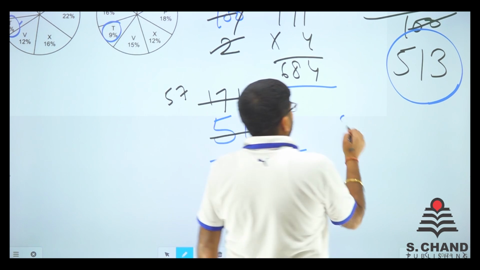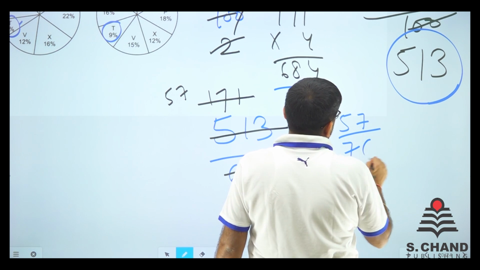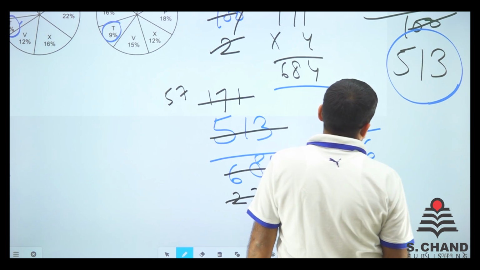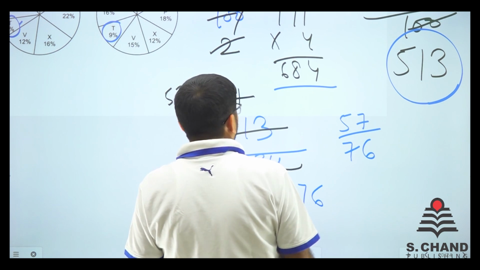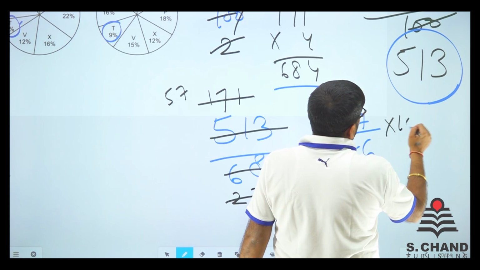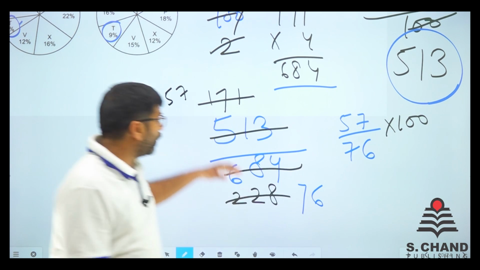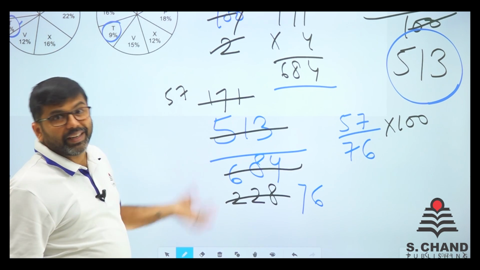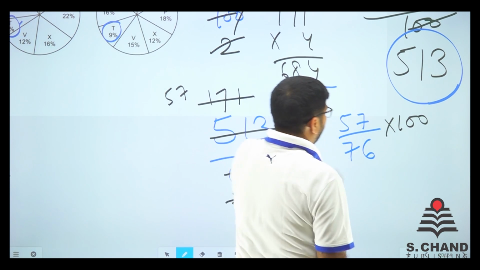57 by 76. Now this needs to be calculated, right? This is the percentage. So do one thing, just multiply it by 100. Because here we were only dividing. When we talk about percentage, multiply it with 100.